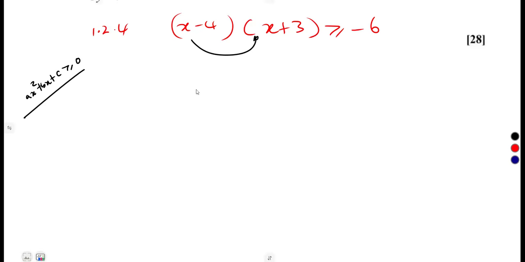All right, x and x, that's x squared. X and 3, that's going to be positive 3x. You are done with x. Then we're moving on to negative 4. Negative 4 times x, that's negative 4x. Then negative 4 is going to multiply positive 3, which is negative 12.